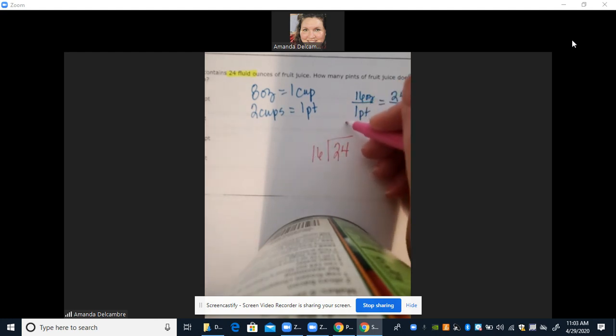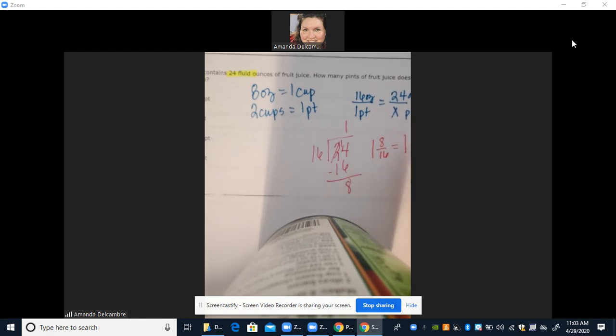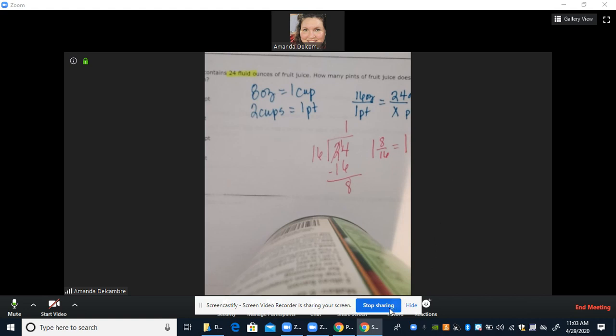So 16 can go into 24 one time. That gives me 16. Subtract. I have 8. So I have 1 whole and 8/16 left. And 8/16 reduces to what fraction? Okay, that's the next 4, and I'll do a video of the following 4.